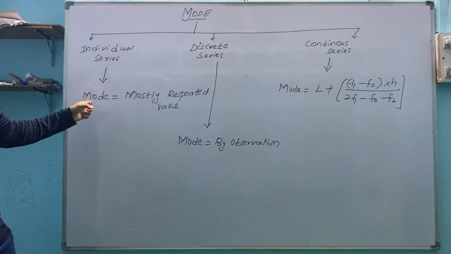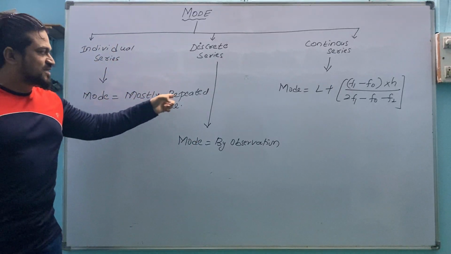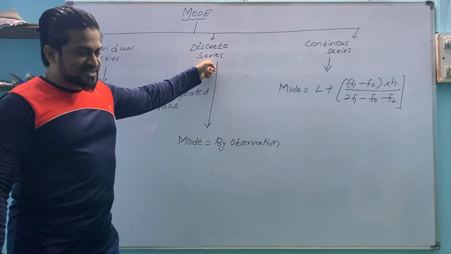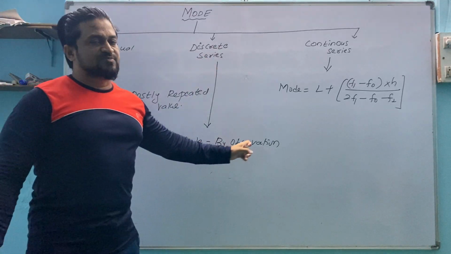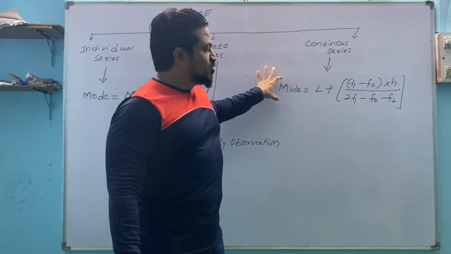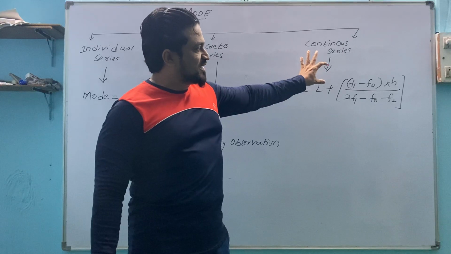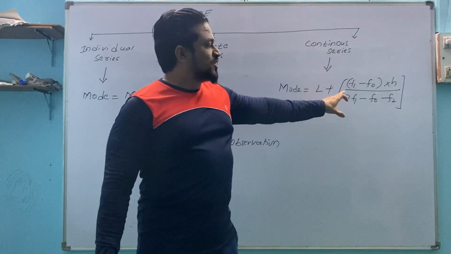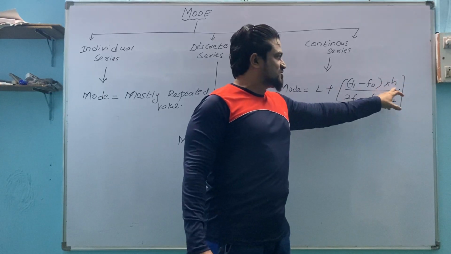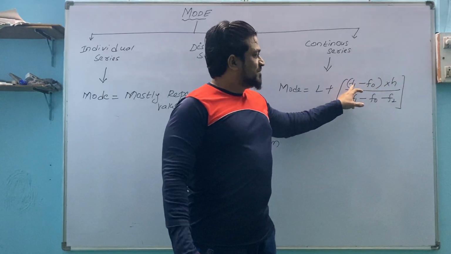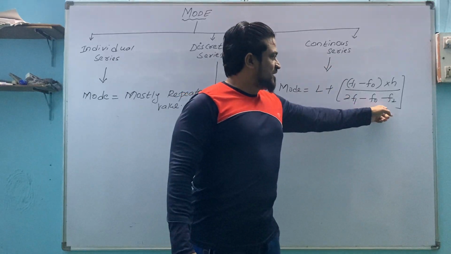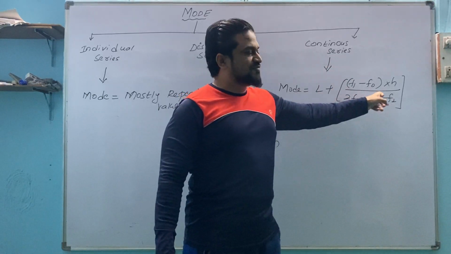For individual series, the formula for mode is the mostly repeated value; how to do it, we will discuss after this. For discrete series, mode is by observation; how to observe, that also I'll show. For continuous series, mode is L plus F1 minus F0 into H divided by 2F1 minus F0 minus F2. You can write this H outside the bracket also, or if you are writing it inside, put the numerator in brackets. In the denominator, 2 into F1 minus F0 minus F2.